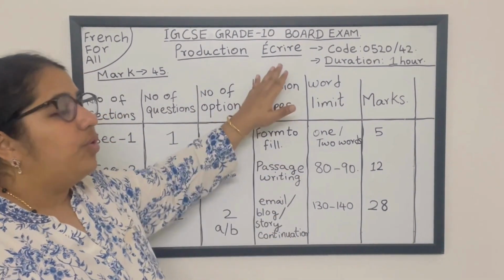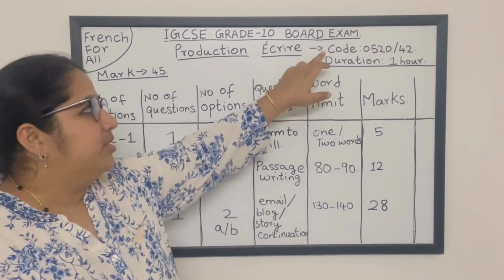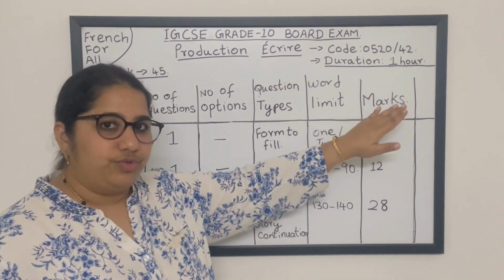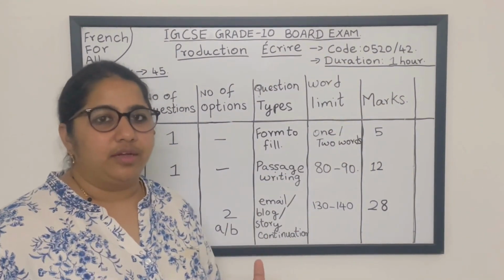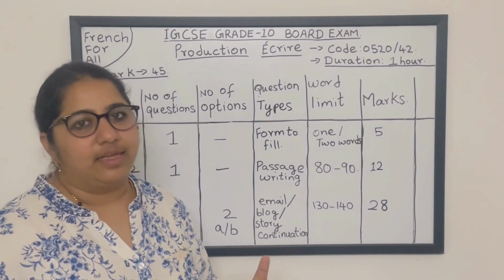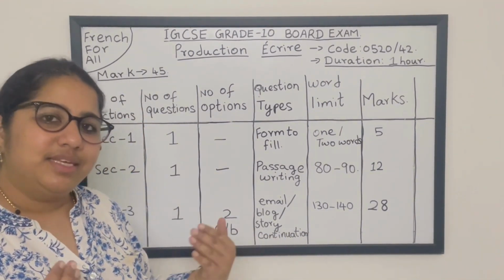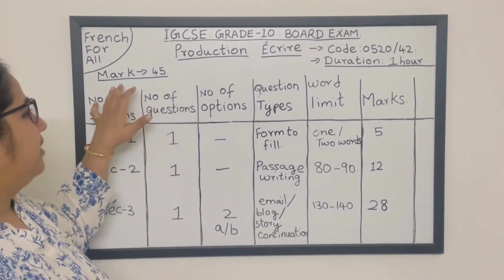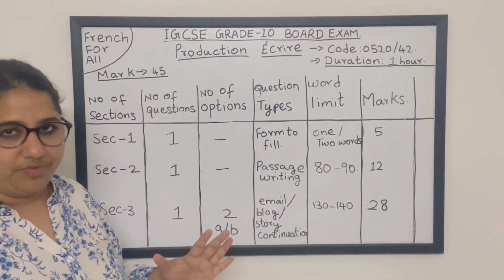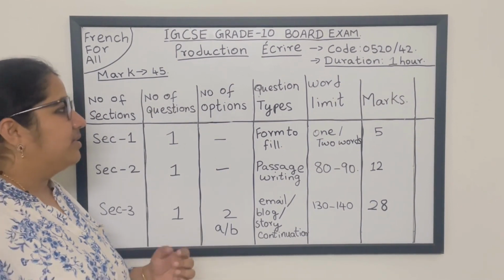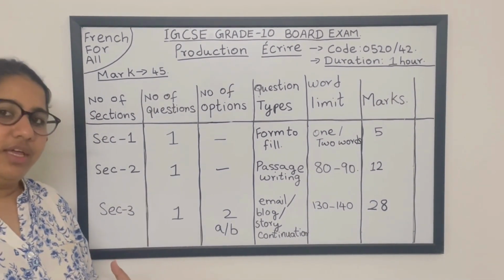The code for this IGCSE exam is 0520/42, students, and the time given for this written exam is 1 hour. Is it clear till now? Okay, let us see the next step. Here the marks are out of 45. Is it clear? Yes. Let us see the pattern of the exam.